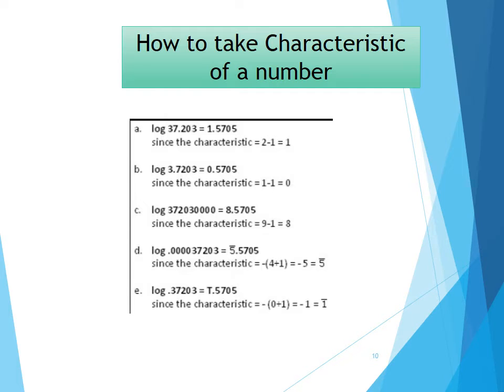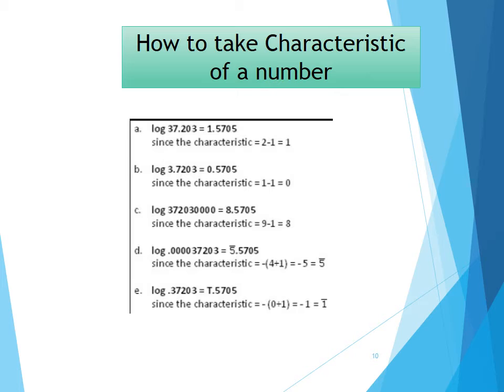The first part says log 37.203, the second one says log 3.7203, the third one says log 372030000, the fourth one says log 0.0000372203, and the last one says log 0.37203. What is common here? Other than the zeros, the significant figures are 37203 in all 5 parts.